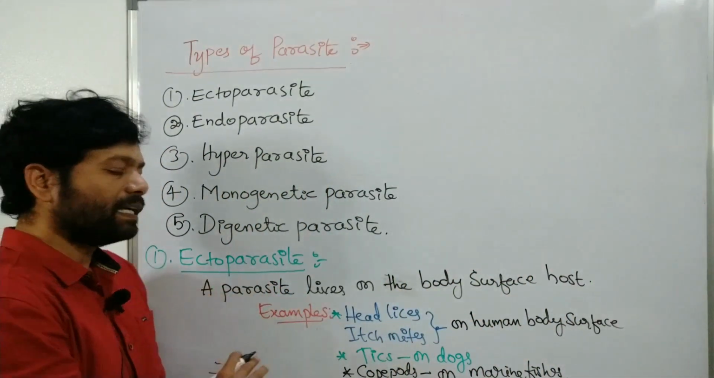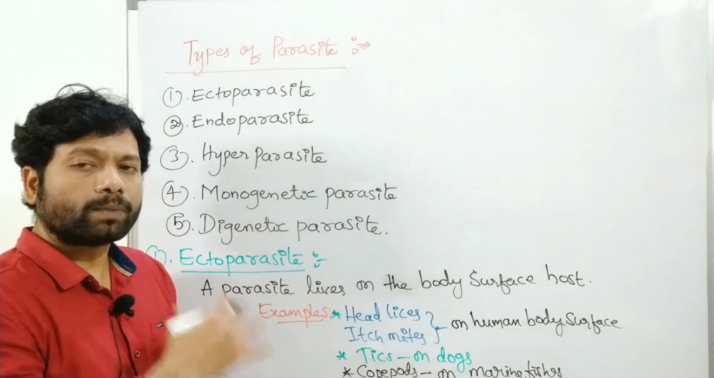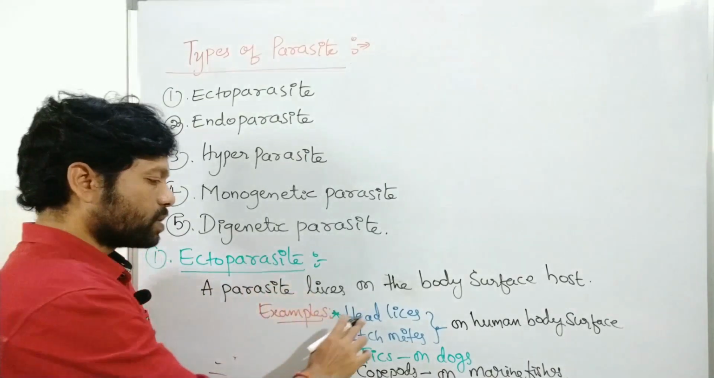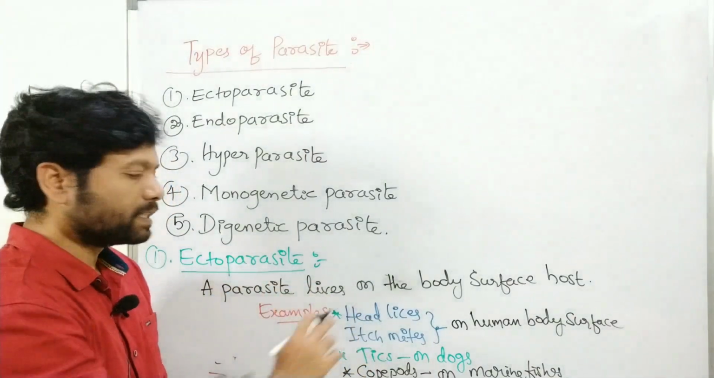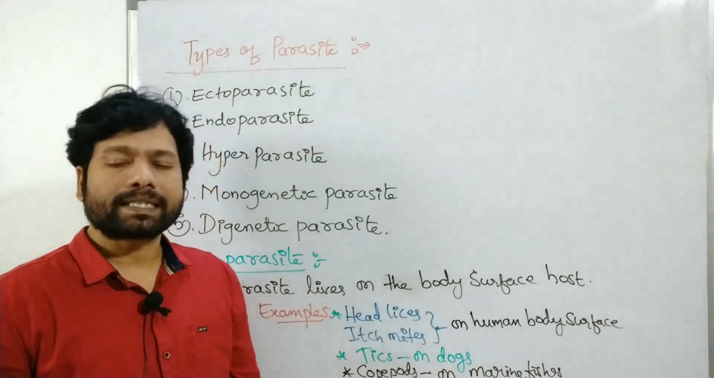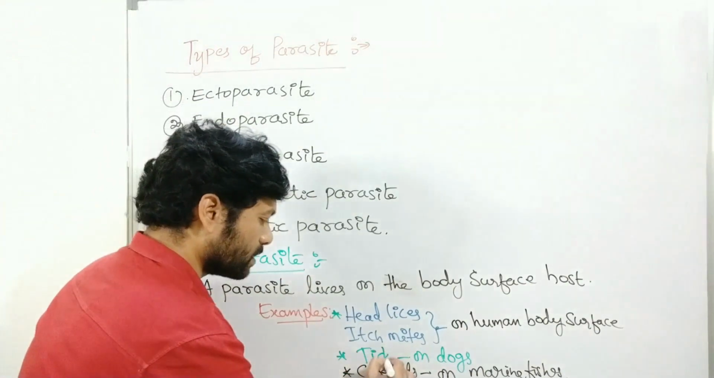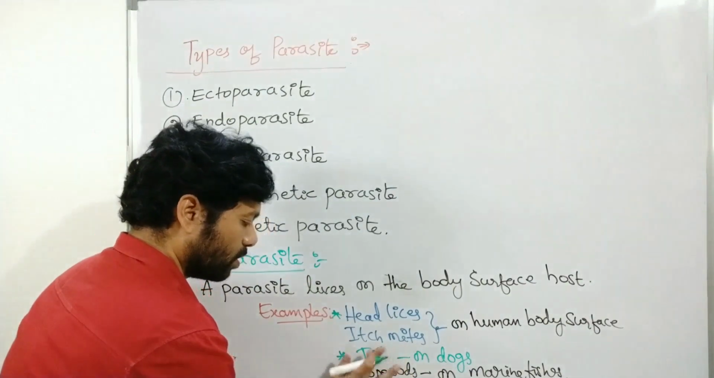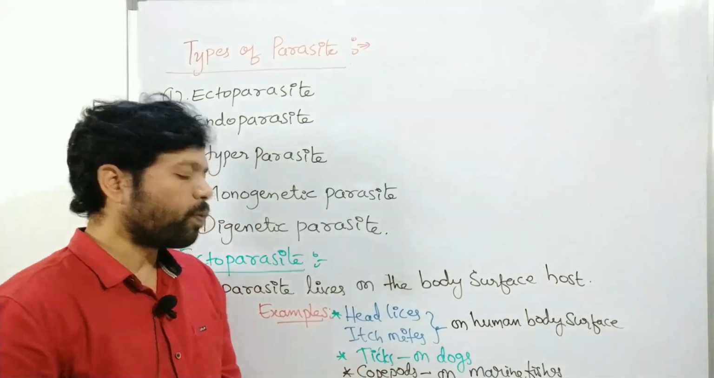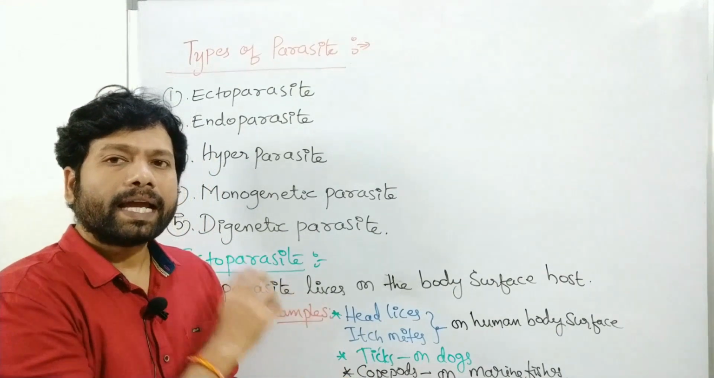So an ectoparasite is a parasite which lives on the surface of the host body, on the body surface, head or skin, anything. Head lice and itch mites are seen on human body surfaces. Next, ticks on dogs, and copepods on marine fishes. So this is the ectoparasite.